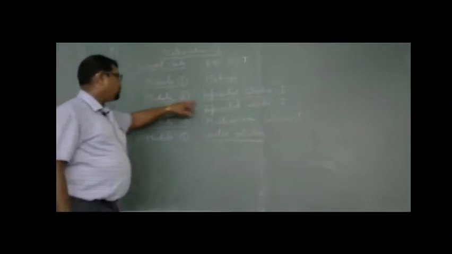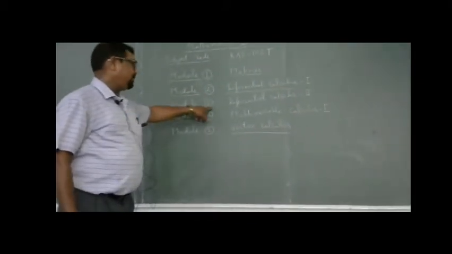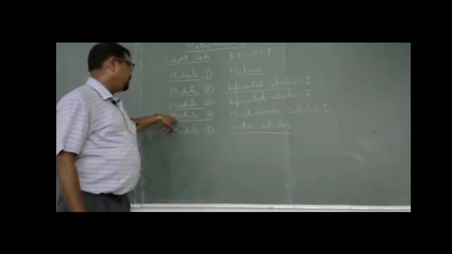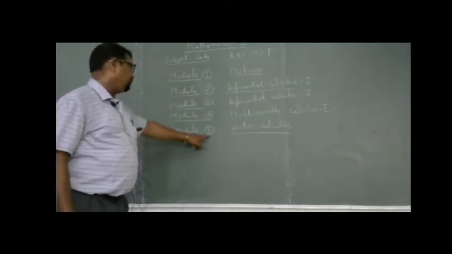So as per AKTU, the subject mathematics is made in 5 units. The first unit is known as module 1, the second unit as module 2, the third unit as module 3, the fourth unit as module 4, and the fifth unit as module 5.